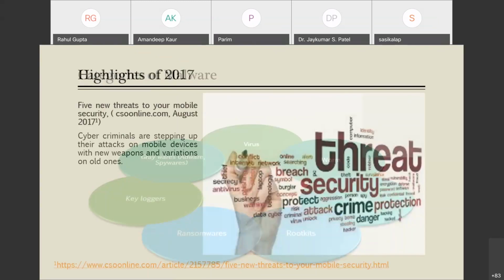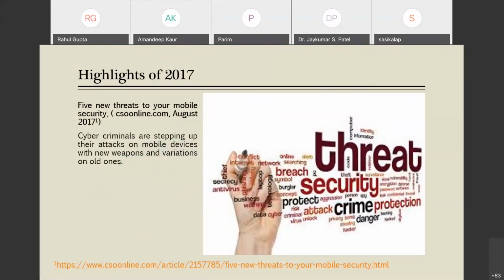The highlight of 2017 is extracted from csoonline.com. This is a site maintained for enterprise security decision makers and users, with critical information, and this report is from August 2017. The report says there are 5 new threats to your mobile security.